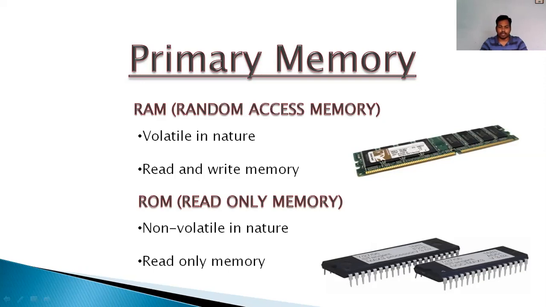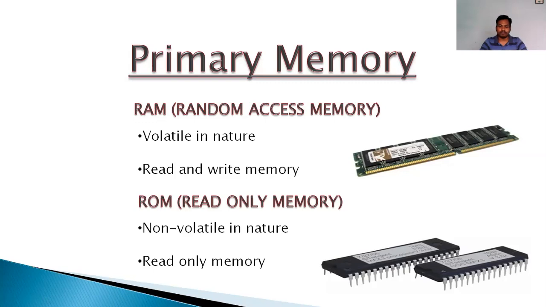RAM is a kind of memory, random access memory. This is a memory which is used while you work on something on the spot. You open any application software, and whatever you are functioning on will be opened in RAM. Understood what exactly RAM is? It is volatile in nature.